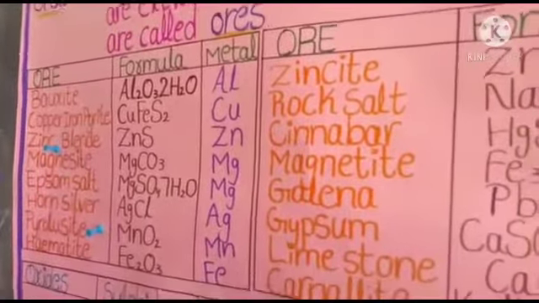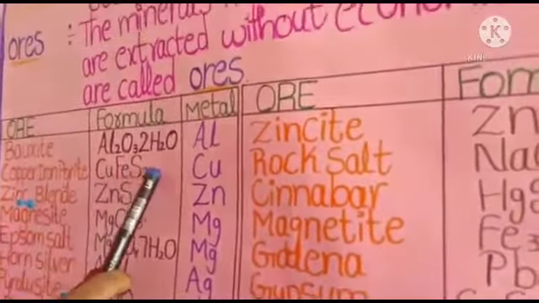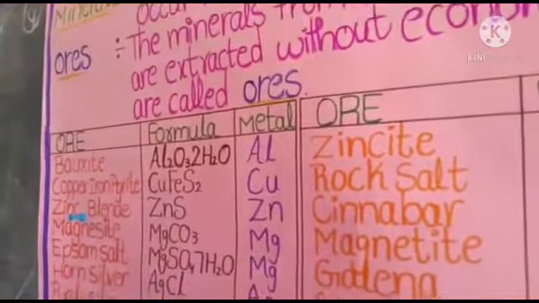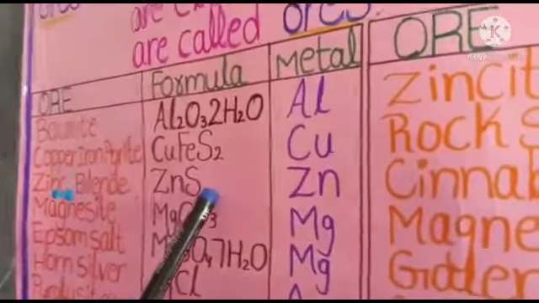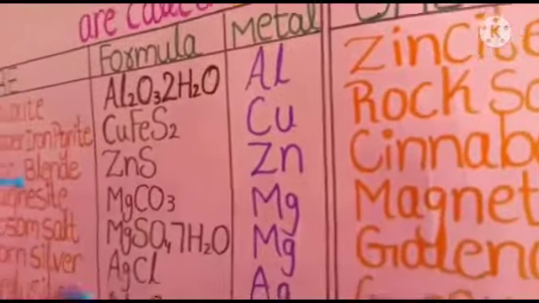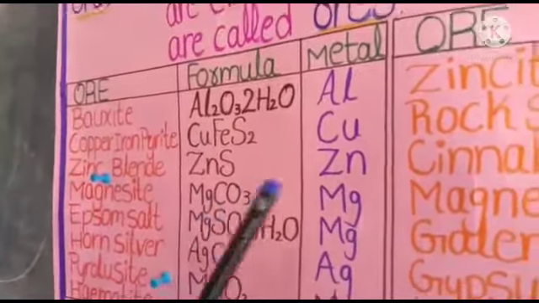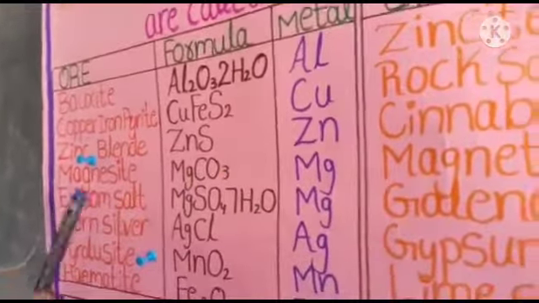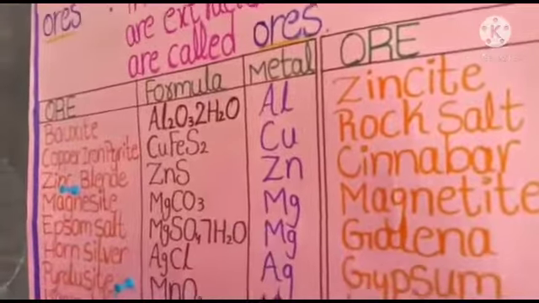Here we need to conclude the ores. Bauxite, the formula is Al2O3·2H2O and we get the metal aluminium. Copper iron pyrites, the formula is CuFeS2. We get the metal Cu. Zinc blende, the formula is ZnS. We get the metal zinc. Magnesite, the formula is MgCO3 and we get the metal magnesium.